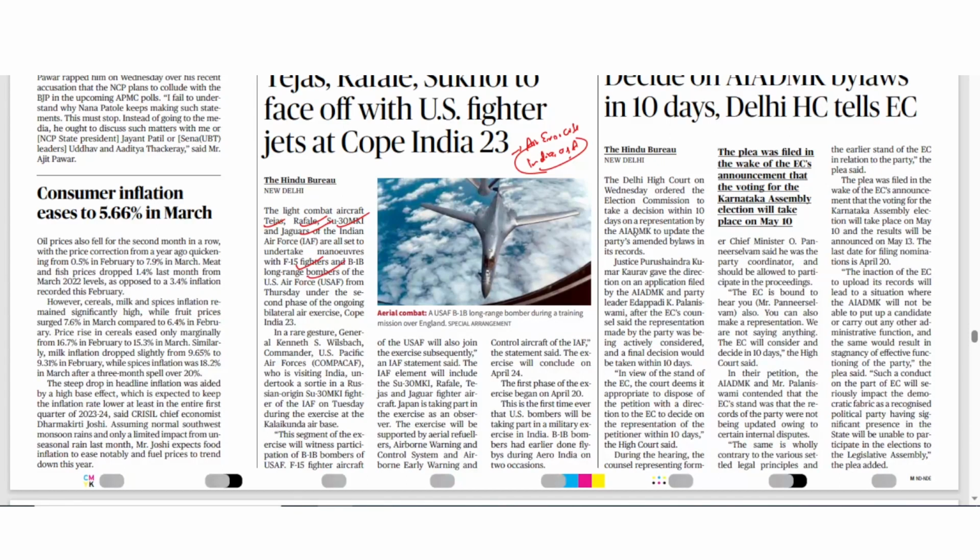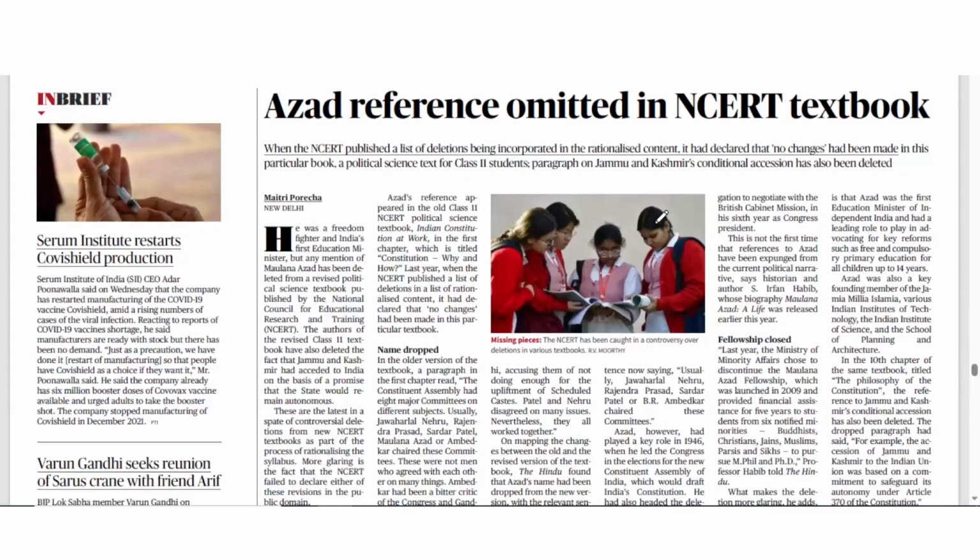So if you will see that this is the first time ever that the US bombers B-1B is taking part in military exercise in India. Earlier B-1B bombers had done flybys during Aero India on 2 occasions. Now see what is the objective. तो यहाँ पे देखिए जो कुछ important parts हैं इस exercise में. Japan is taking part as an observer, and this exercise will be supported by aerial refueling, airborne warning and control system, and airborne early warning and control aircraft of the Indian Air Force, and the exercise will conclude on April 24.